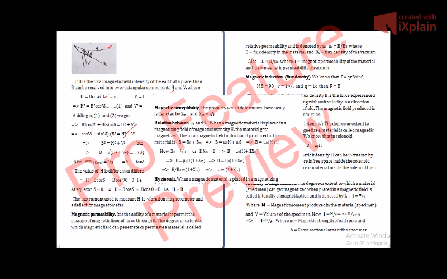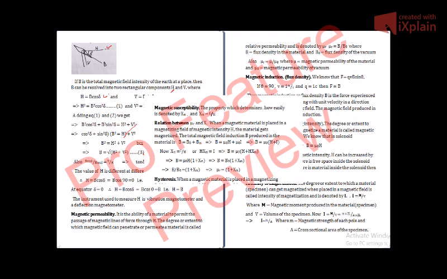Now, after this, we have magnetic susceptibility. The property which determines how easily a substance can be magnetized is called magnetic susceptibility.